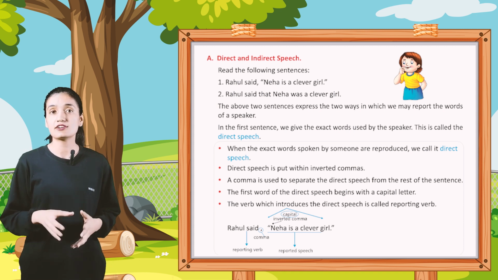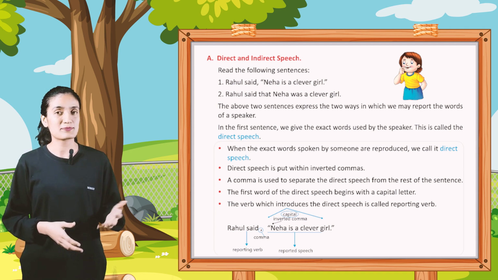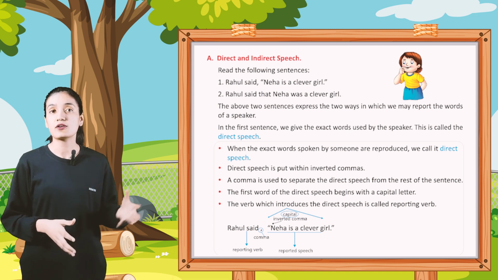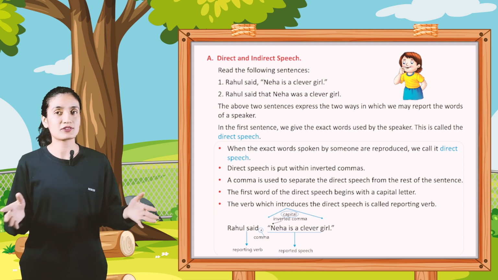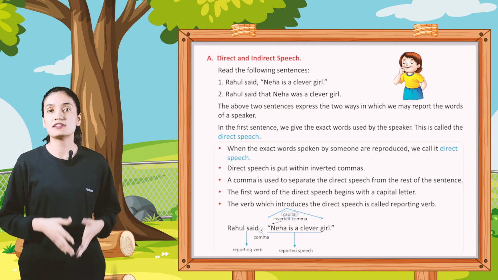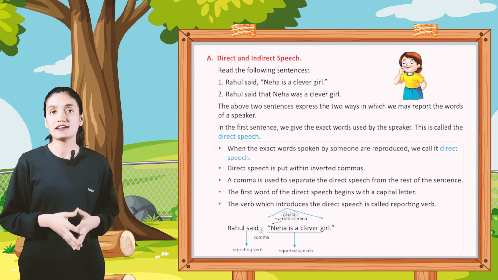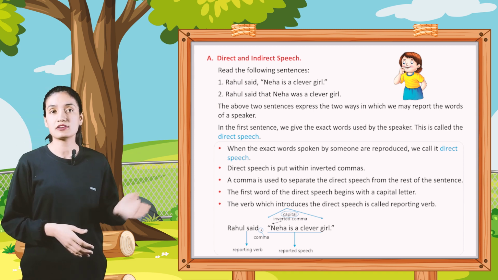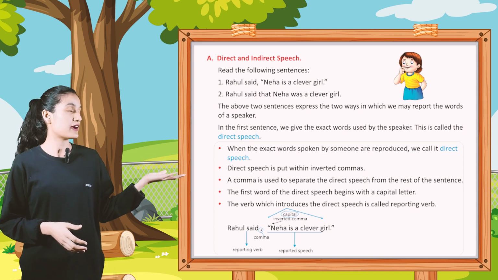When the exact words spoken by someone are reproduced, we call it direct speech. Direct speech is put within inverted commas. The comma is used to separate the direct speech from the rest of the sentence. The first word of the direct speech begins with a capital letter. A verb which introduces the direct speech is called a reporting verb. Here you can see, Rahul said, "Neha is a clever girl." So each thing is defined here.